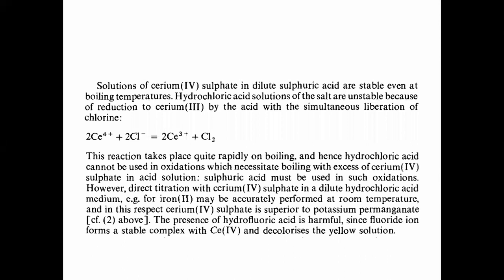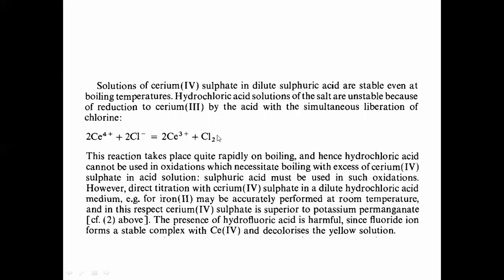We can use cerium sulfate along with hydrochloric acid also, but if the reaction is prolonged or will run for a very long time, at that time we will not prefer the use of cerium sulfate as an oxidizing agent, because there will be a deterioration of the hydrochloric acid solution, or the salts form an unstable solution with the acid with a simultaneous liberation of chlorine.